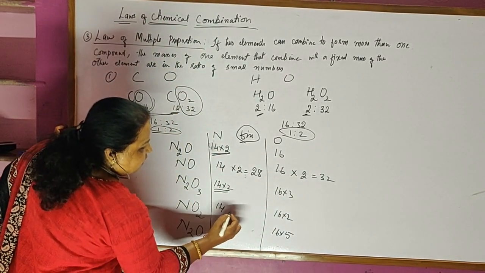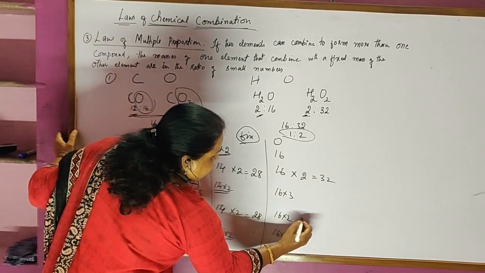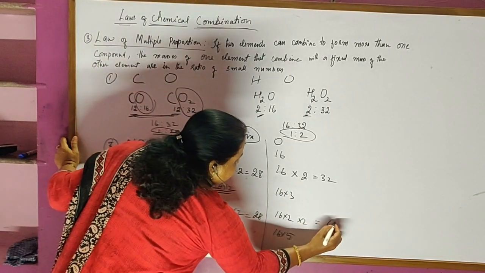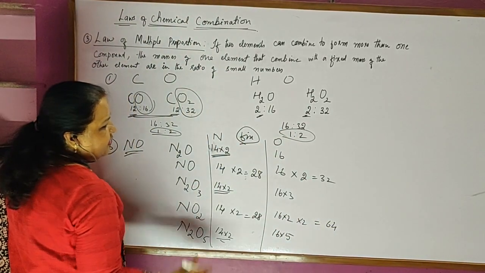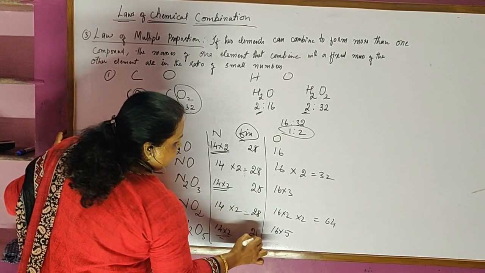So this again, here I should multiply by 2, I will get 28. This also again I have to multiply by 2. So here what I get? It is equal to 64. So let's take all the masses here. Everywhere I get 28, 28, 28 of nitrogen.